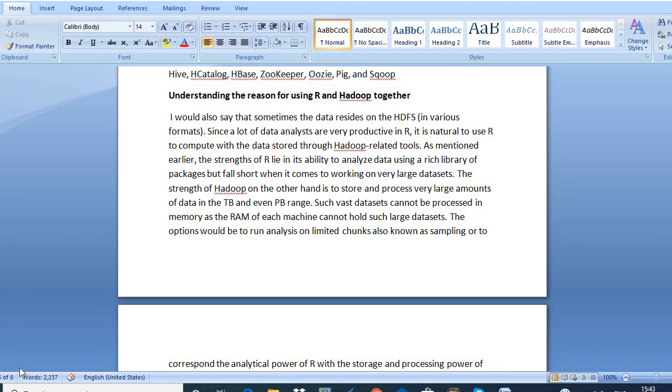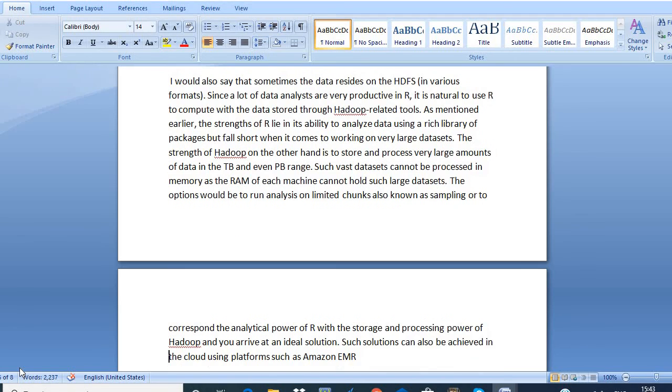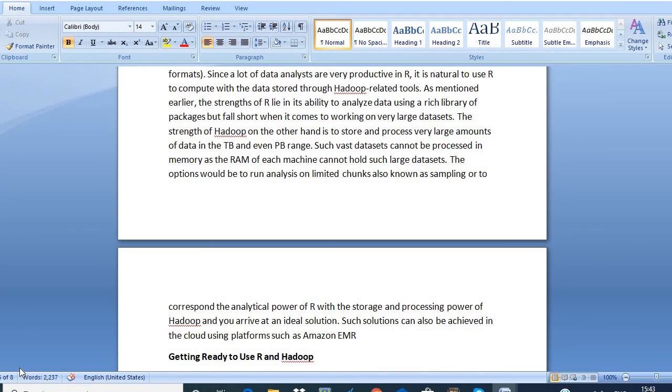Combining the analytical power of R and the storage and processing power of Hadoop, you get an ideal solution.